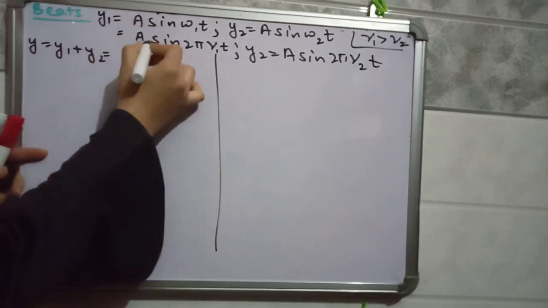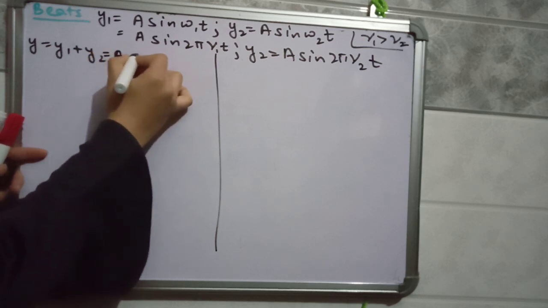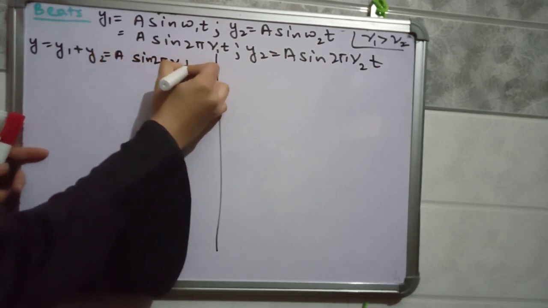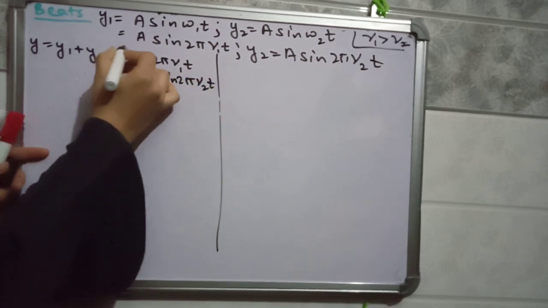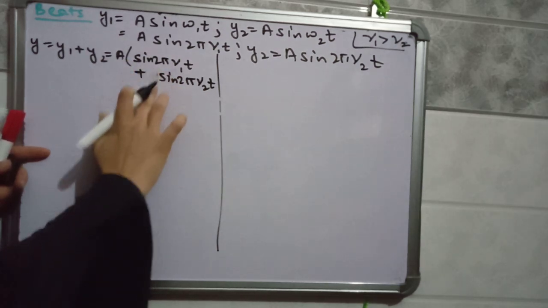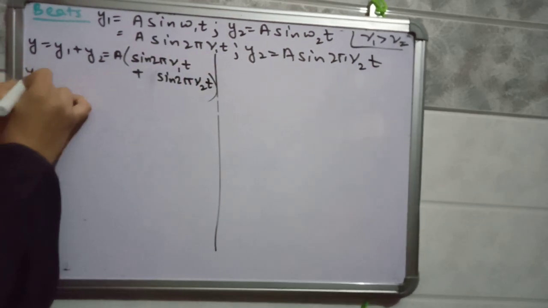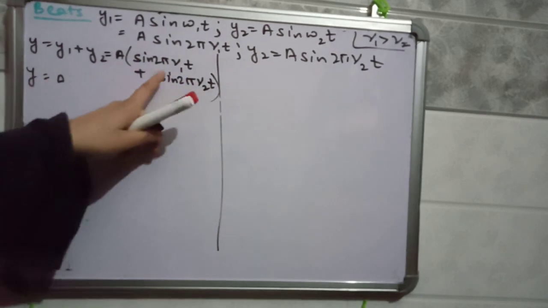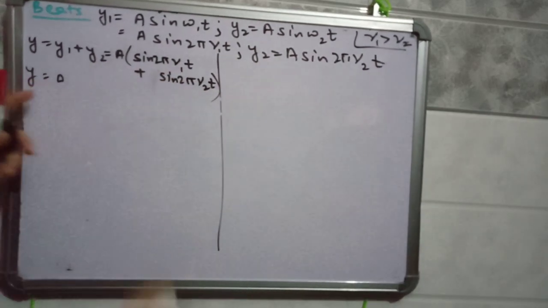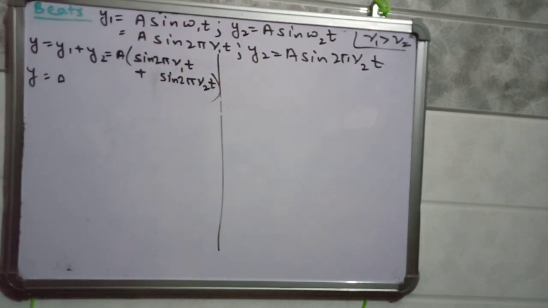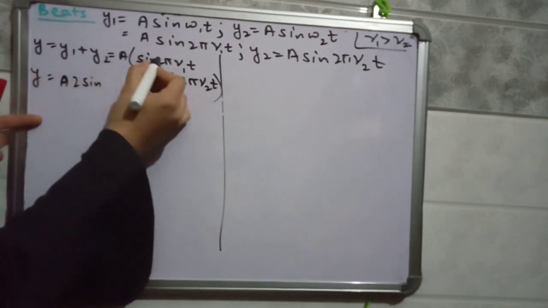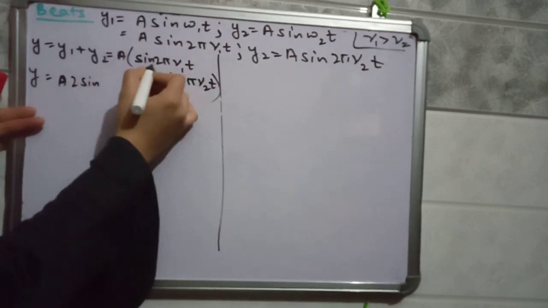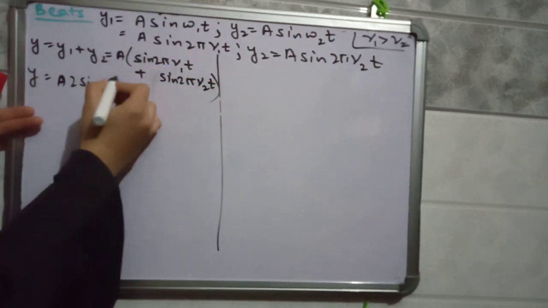So put the value of y1 as a sin 2 pi nu 1 t, and y2 as a sin 2 pi nu 2 t. Take a common. Then you can apply the sin c plus sin d formula, which is 2 sin of (c plus d) by 2 times cos of (c minus d) by 2. So a times 2 sin of c plus d by 2, where this function is c and this is d.